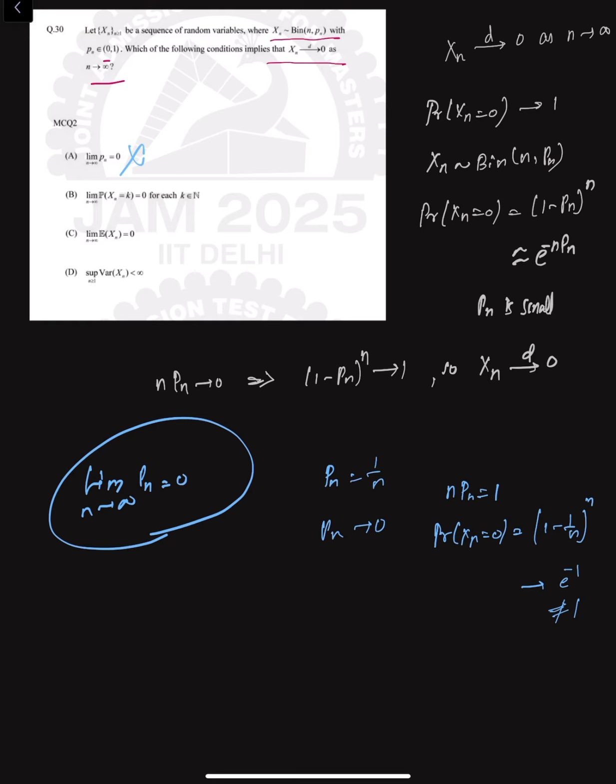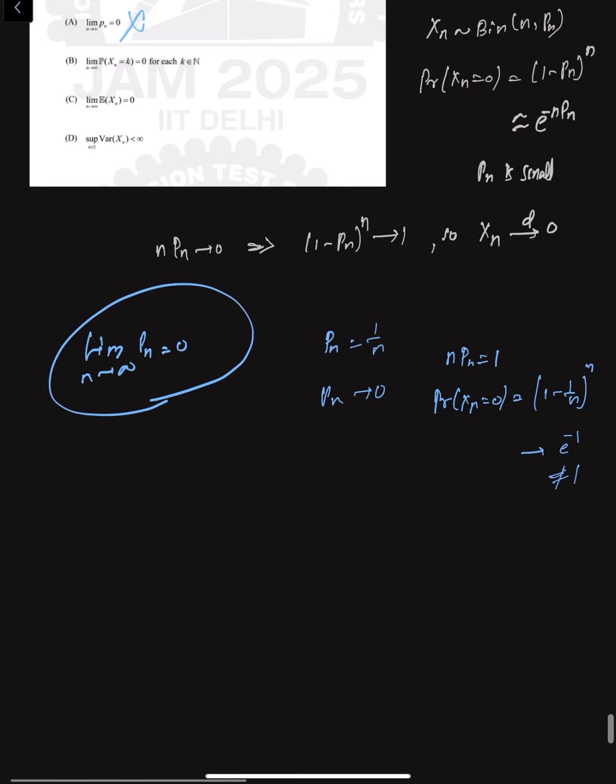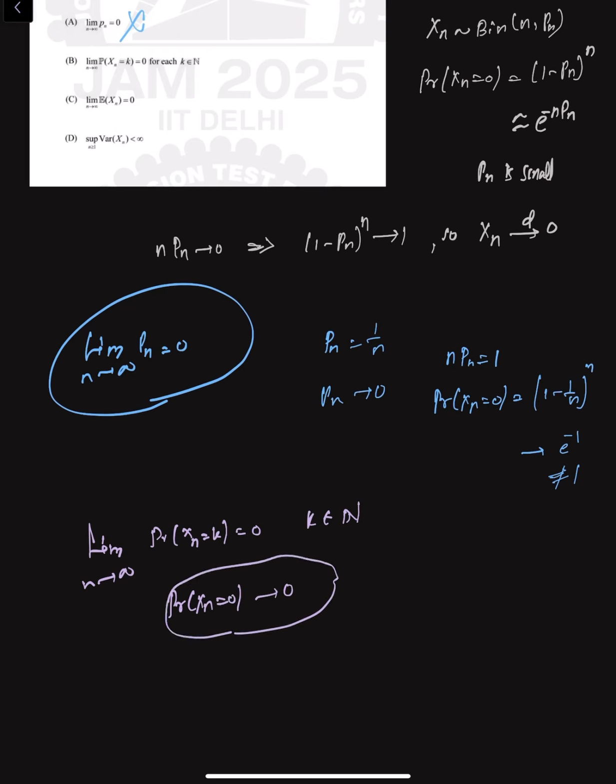If we consider the second option, limit n tends to infinity, we have limit n tends to infinity, probability of xn is equal to k is 0 for each fixed k belonging to the natural numbers. Now this cannot imply convergence to degenerate 0, because in particular it says probability of xn is equal to 0 tends to 0, which is the opposite of what we need. We need it to tend to 1. So the second statement is also wrong.